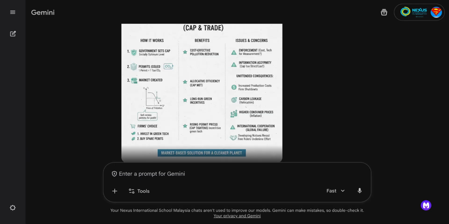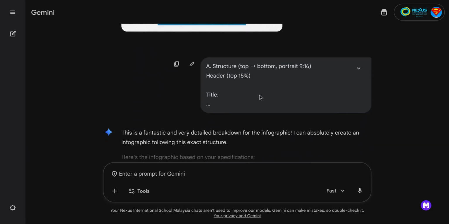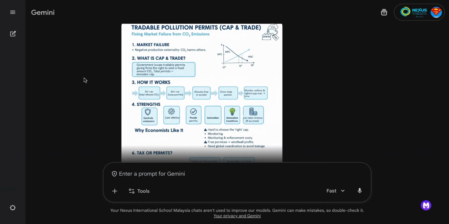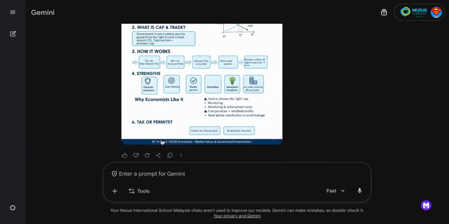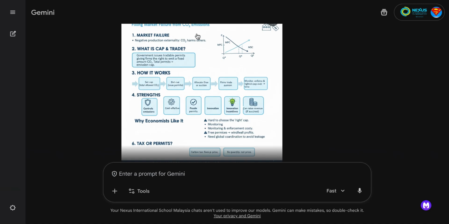Let me show you this one. I put the new prompt in, that's it in there, and it came out with this one as an infographic, which is a lot nicer. The colors are good, the layout's very good. It's got a little footer there. So yeah, quite helpful, quite good.